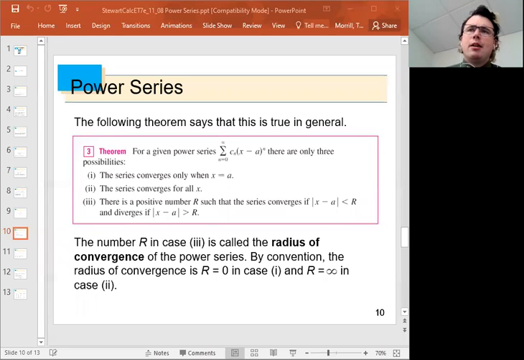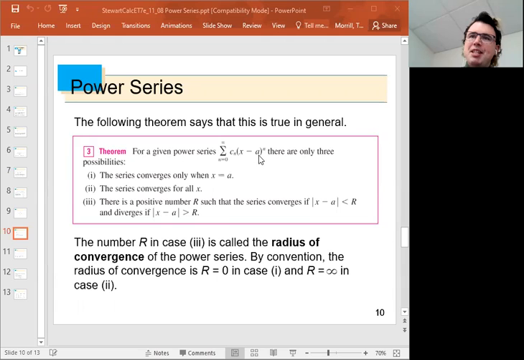So once again, when we're looking at a power series, there's only three different things that can happen in terms of convergence. Either the series only converges for x equals a. It's the only value of x that this limit will give a sensible value. Or the series will converge for all values of x. No matter what x I put in this formula, I will get a limit that converges.